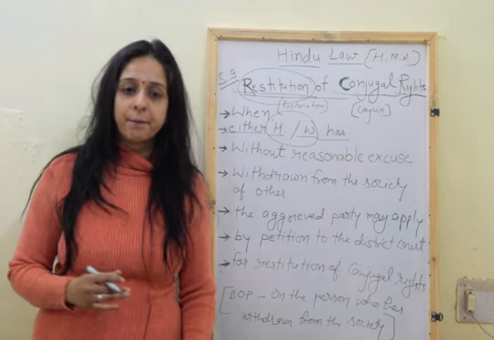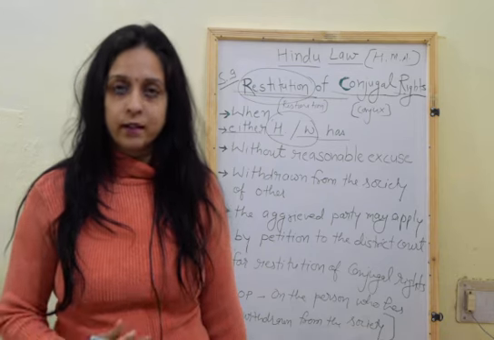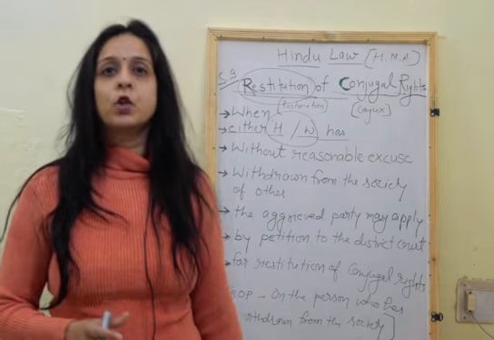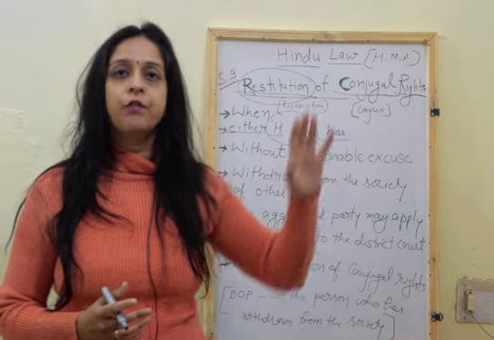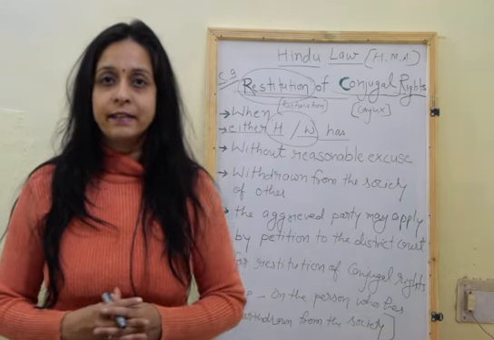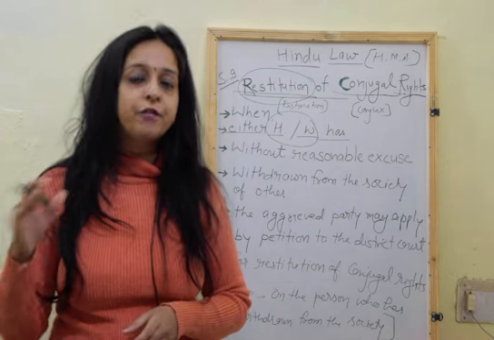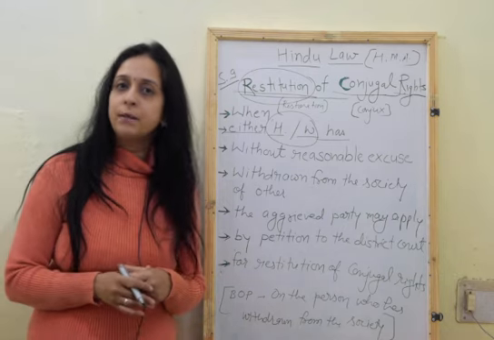In this case, what happened? A wife filed a petition under Section 9 to the court saying that her husband left her conjugal society because he is living with his first wife. The petition in itself was saying that Srimati Ranjana was not the legally wedded wife of that person, and that is why the petition was rejected on the same ground.